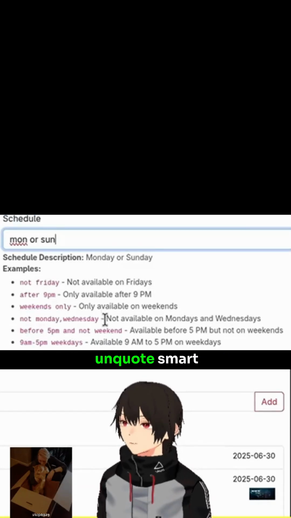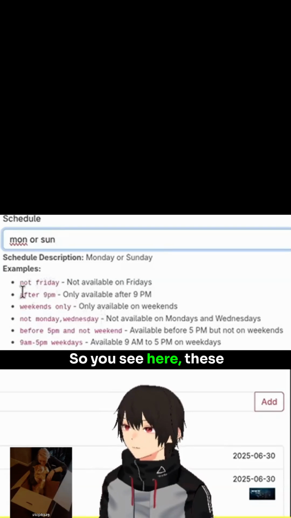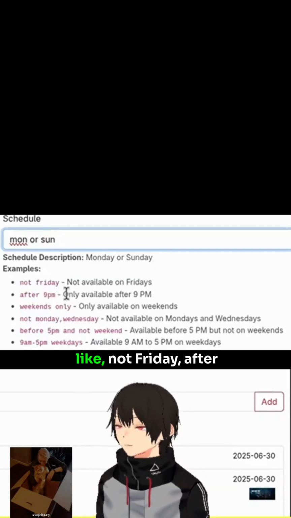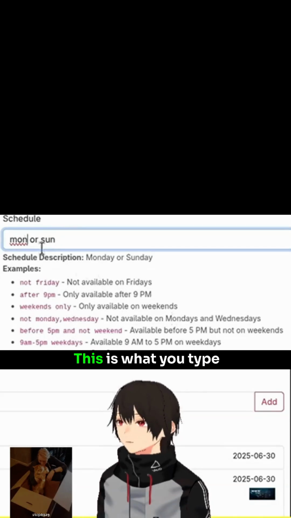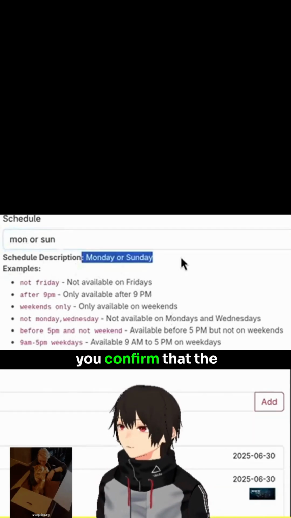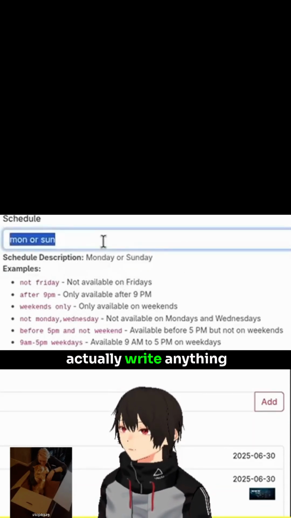And this is quote unquote smart programming language. So you see here, these are some example things you can write, like not Friday, after 9 p.m., weekends only. And they'll understand all this. This is what you type, and then this is how you confirm that the software understood what you said. Because you can actually write anything you want here, like